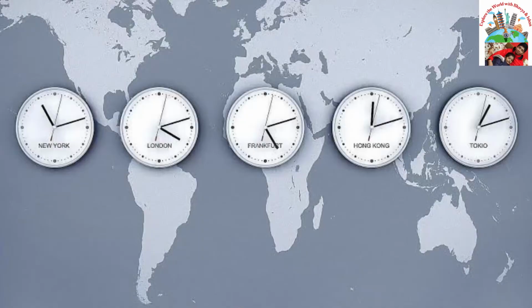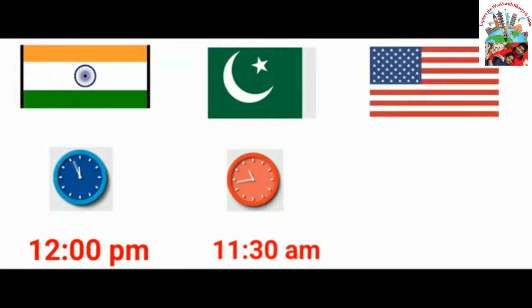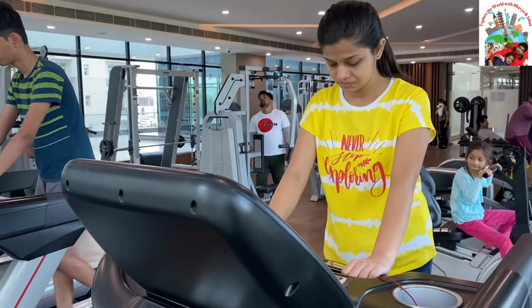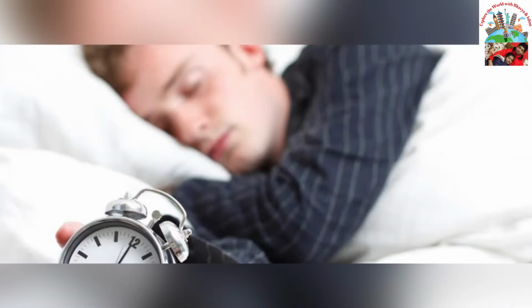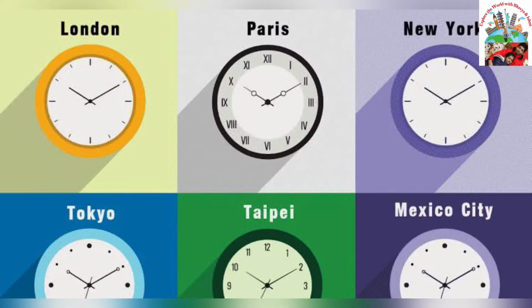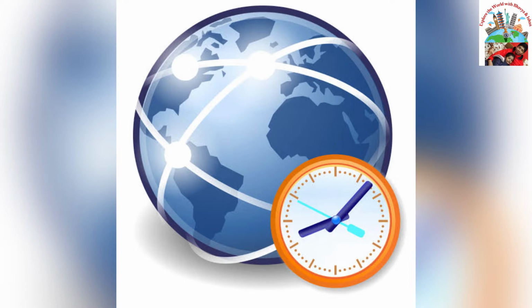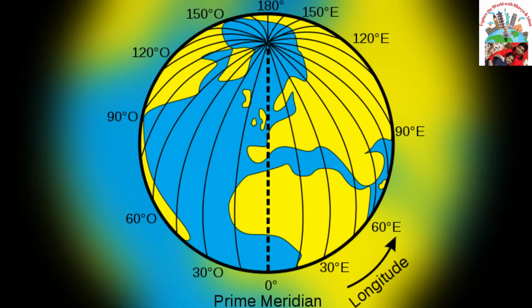Hello everyone. In today's video, we will learn about time zones, its origin, how to calculate time in different time zones, and much more. So let's start. At any given moment, the time will be different at different places in the world. While one person is doing exercise early in the morning, another person will be going to bed in the night. Local time depends on what time zone you are in. A time zone is a region on Earth which is bound by longitudes.